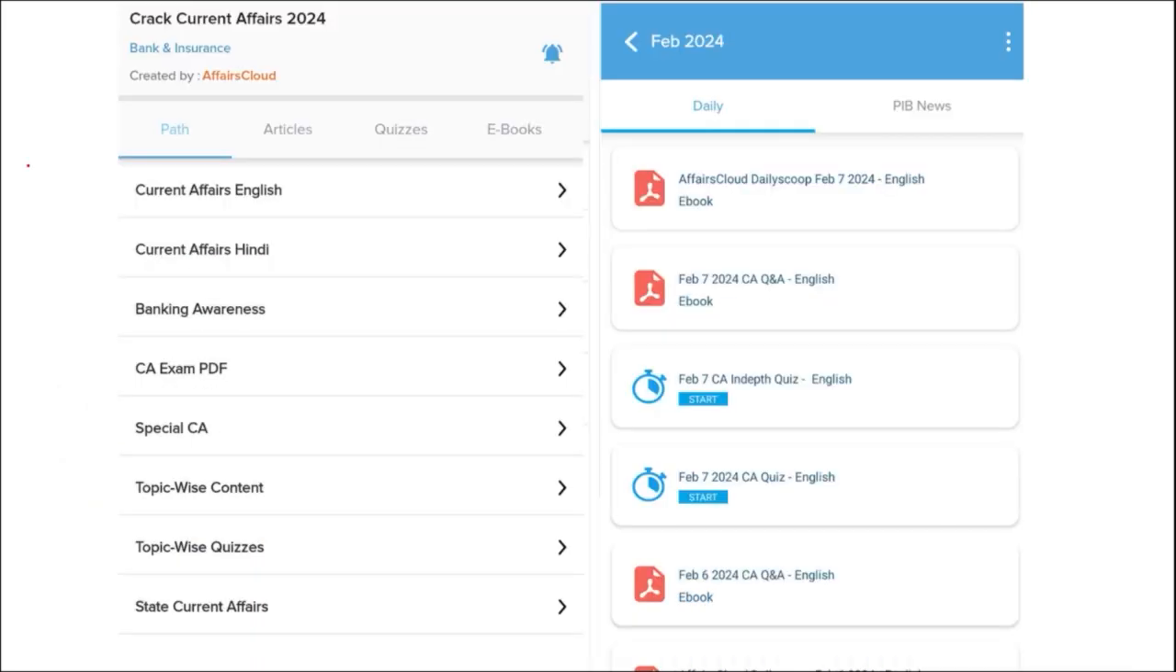Our first segment is daily current affairs. We make sure to provide you current affairs on a daily basis in both English as well as in Hindi content. The PDFs for the same are uploaded on our application, and apart from this, we also make sure to provide you with quizzes that will help you to revise the content after you have gone through the PDF.